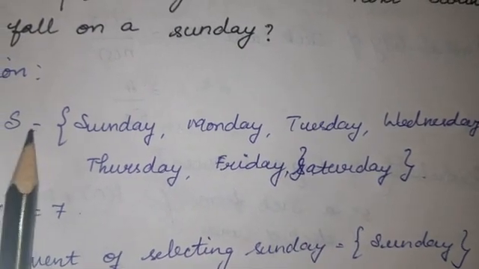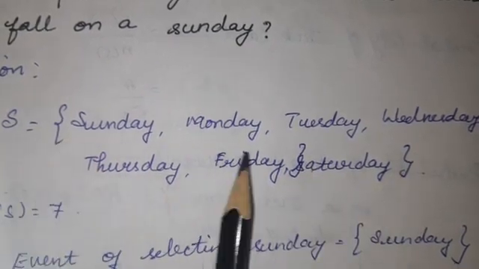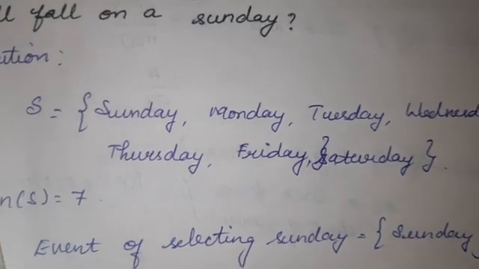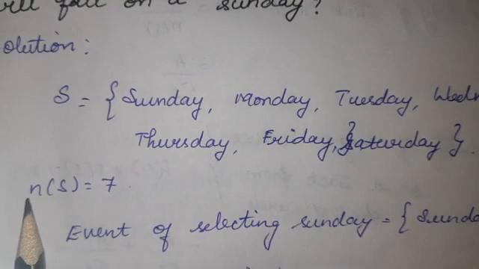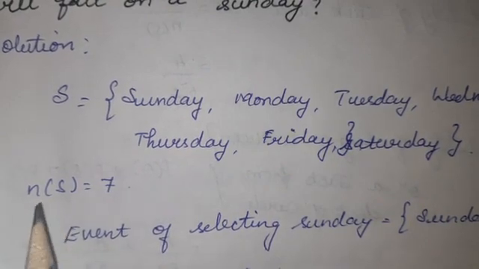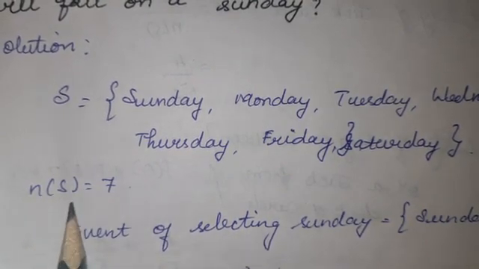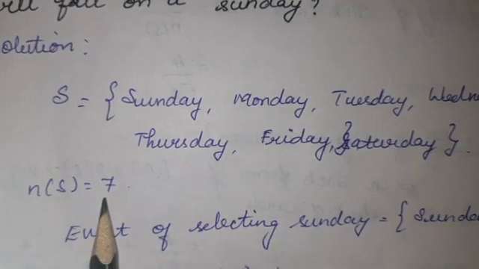So S, I have written that one. What are the days? So you write that one. Next you should write N of S. How many days? Total is 7. So first of all, whenever the question is given, first you should find N of S. How much total you should find. So N of S is equal to 7.